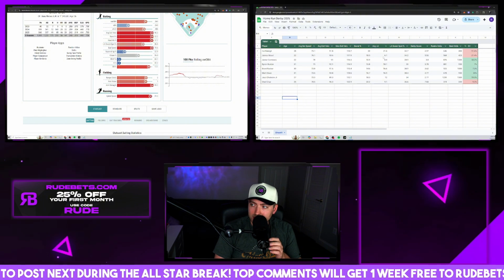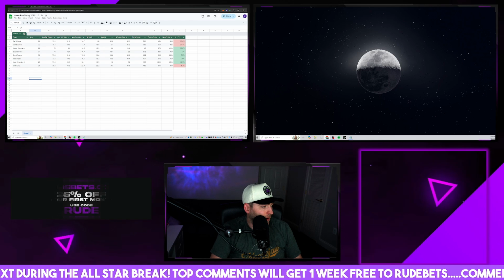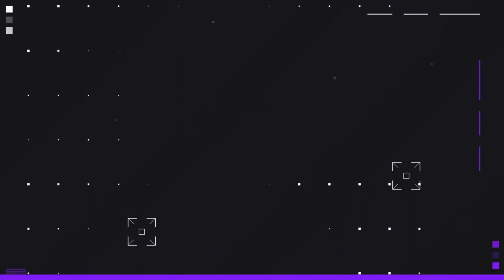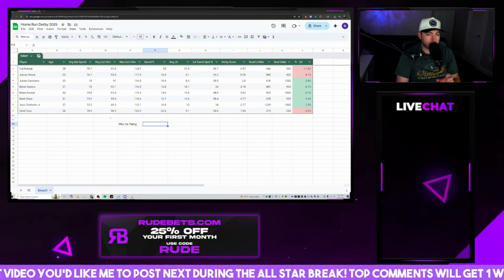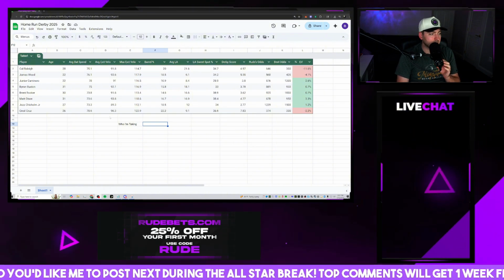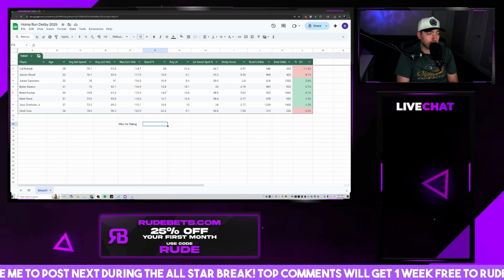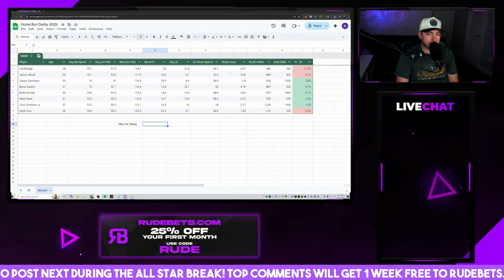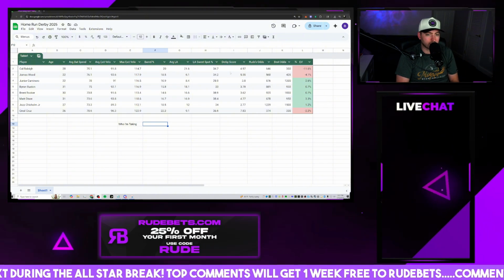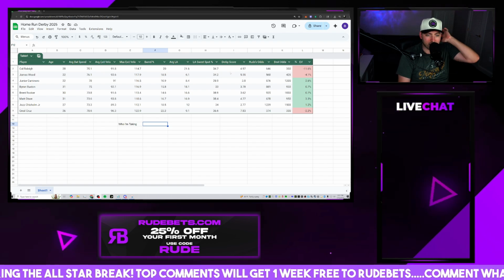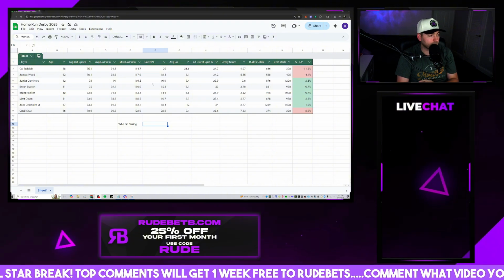So, as we look at this, let me just go ahead and bring this onto the single screen here, and we will go into it from there. So, here is the full final model that we've created for this Derby. As I said, this is a mini model. It's nothing crazy, but I think it does present us with some actually really good actionable data here. So the Derby score, as I mentioned earlier, is a score from 0 to 10, with 0 being the worst possible player and 10 being the best possible player. Obviously, we're not going to have any 10s. It is considering the rest of the scores for each of these little columns for the entire field.